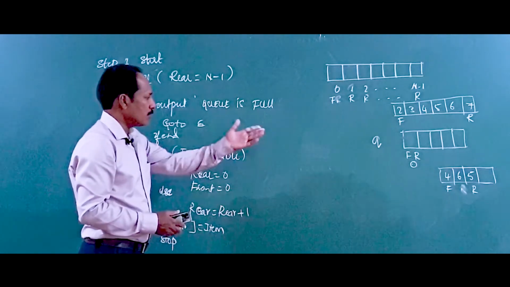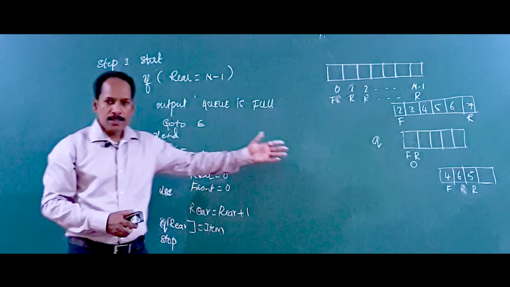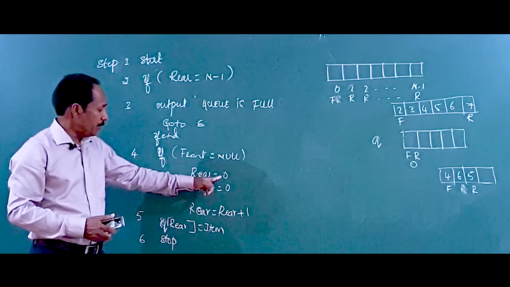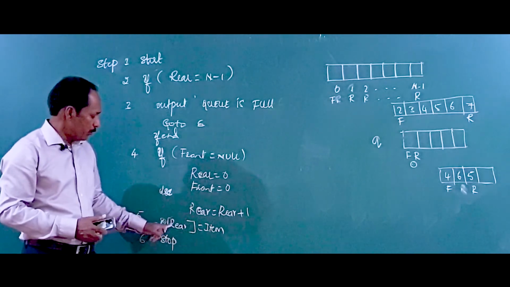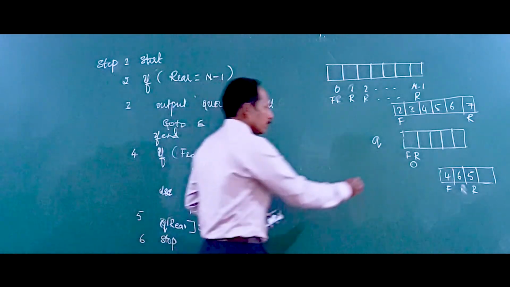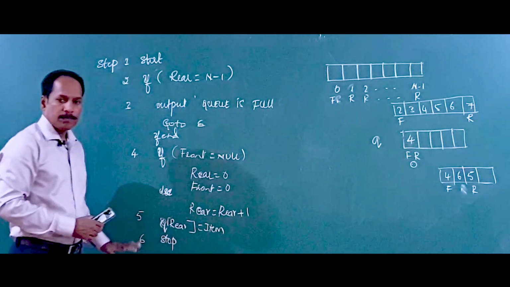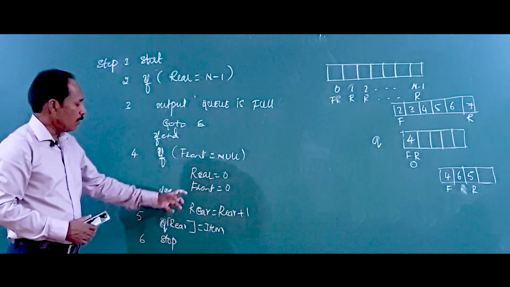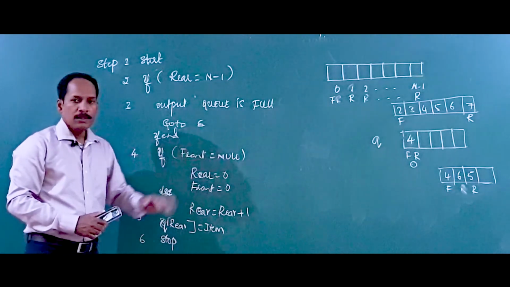So you take the first case: already it's full, we cannot insert. The second option is it's empty, so we insert, and empty means front 0, rear 0. Then Q of R, that is rear 0, there we add an element like 4, any element. So this is how the new element is inserted into an empty queue.